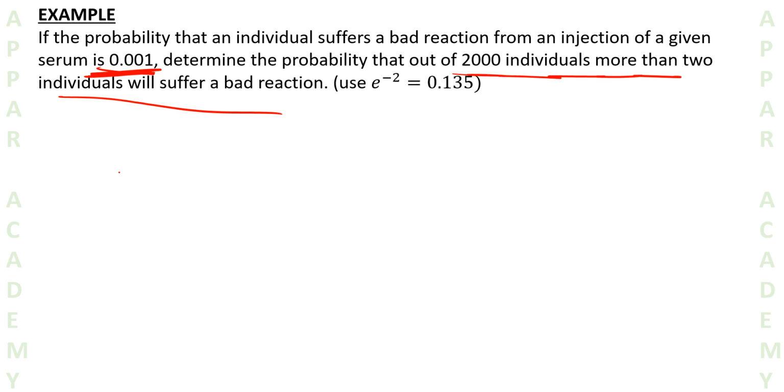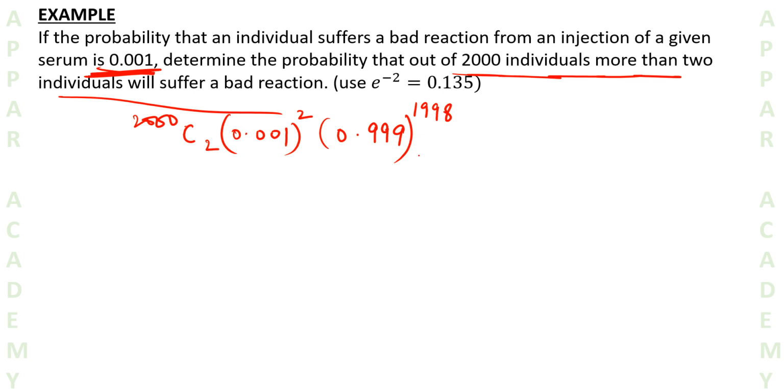If we were considering a binomial distribution, how would we have done it? We would have done 2000C2, probability of success 0.001 to the power 2 successes, and failures 0.99 to the power 1998.